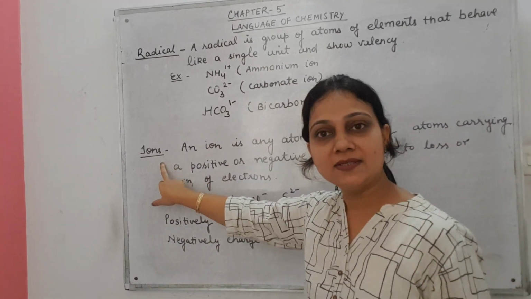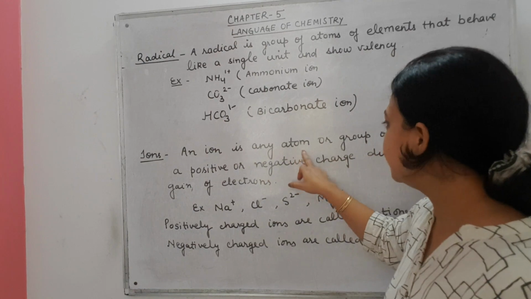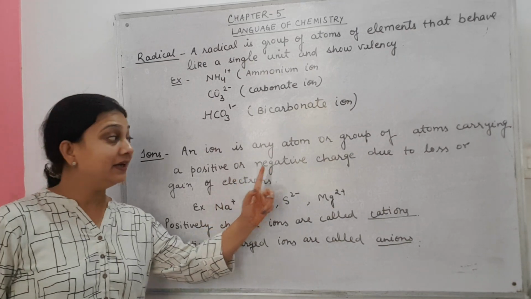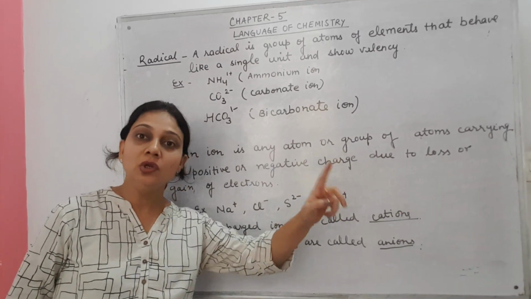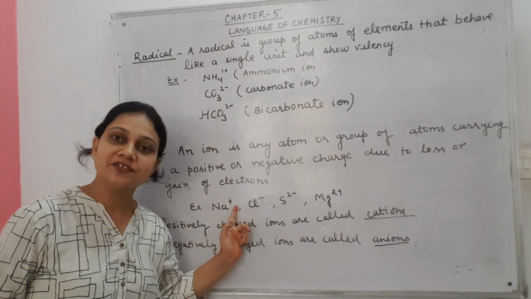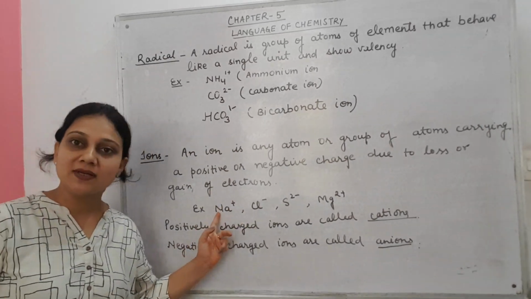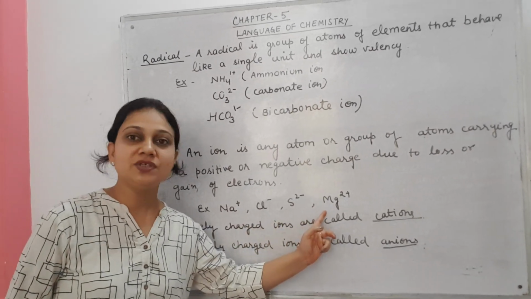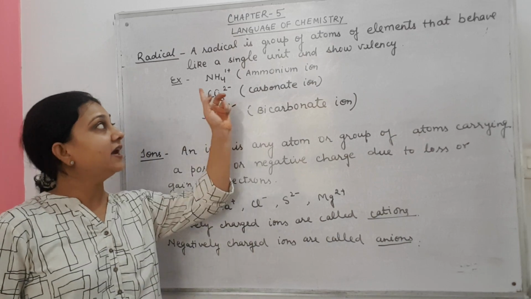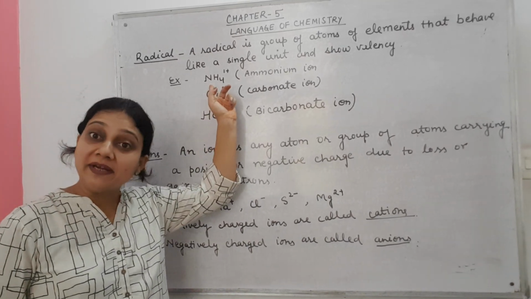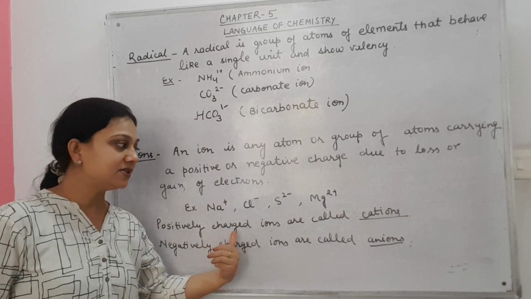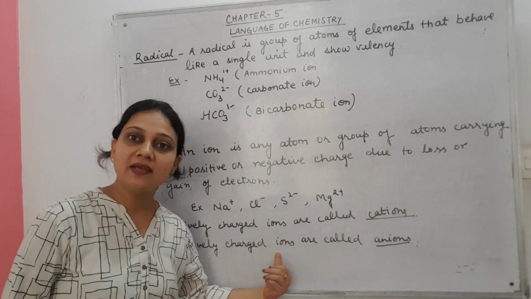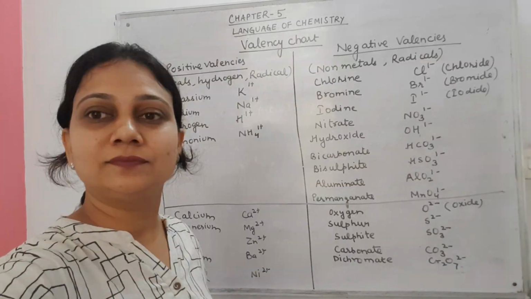Now, what are ions? An ion is any atom or group of atoms carrying a positive or negative charge due to loss or gain of electrons. For example, Na plus, Cl minus, S2 minus, Mg2 plus. These are ions, and NH4 1 plus, this is a radical. Positively charged ions are called cations and negatively charged ions are called anions.